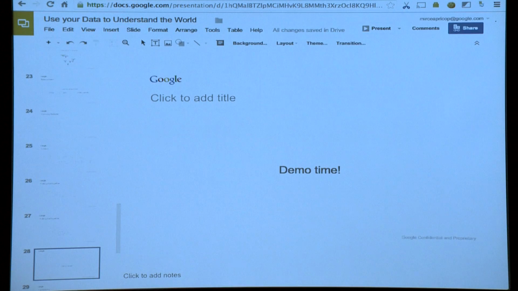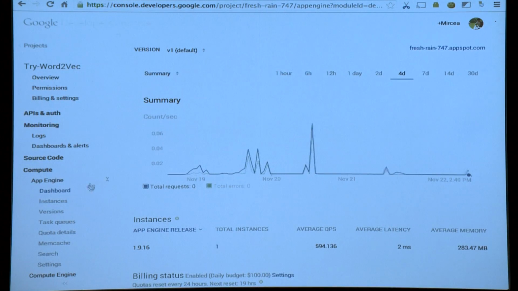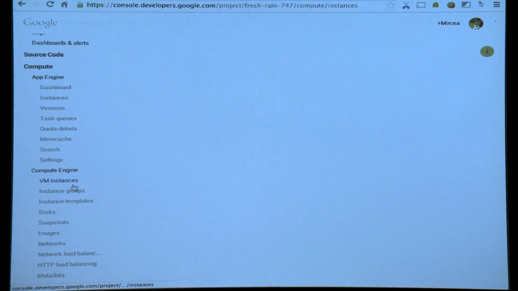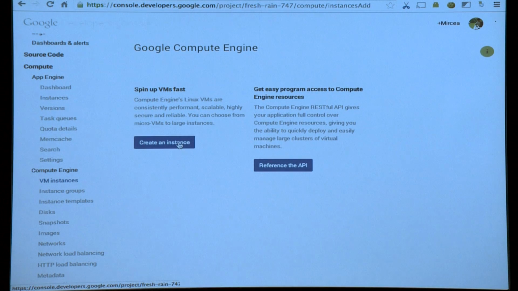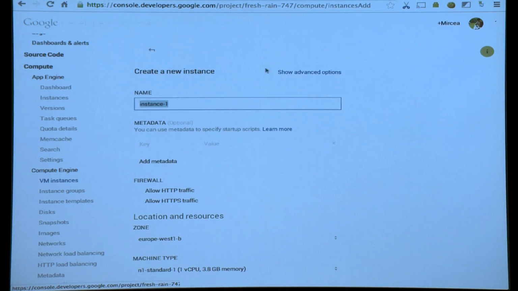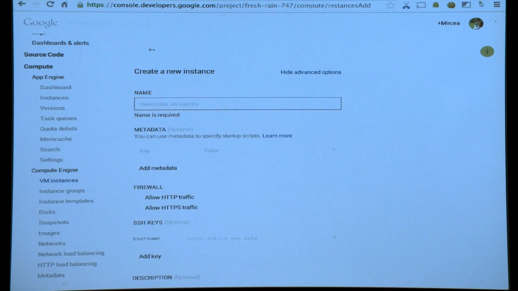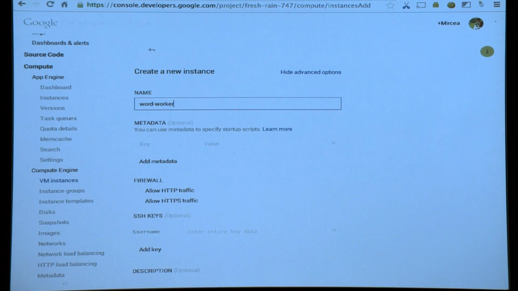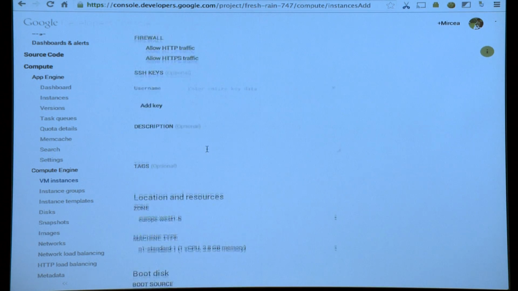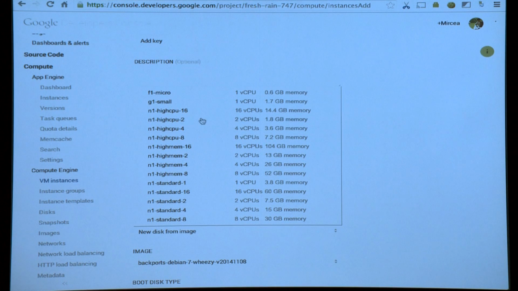This will be hard. All right, so what do we need? Let's get a machine to run things on. I'm going to use Compute Engine because it's convenient. I'm going to get a new instance. Advanced options. Call it Word Worker. I'm going to pick the beefiest thing we got.